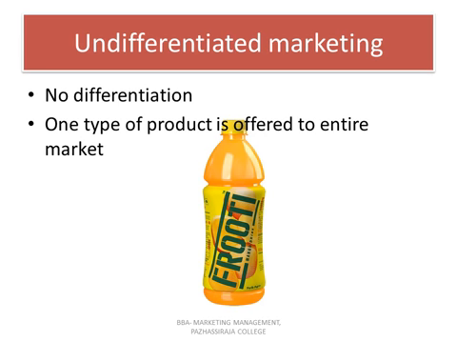In undifferentiated marketing, the company will offer a single product to the entire market, which means that there will be no differentiation. For example, Fruity. Fruity is bought by all consumers and it is consumed by everyone. Even kids are drinking Fruity. So there is no differentiation strategy.